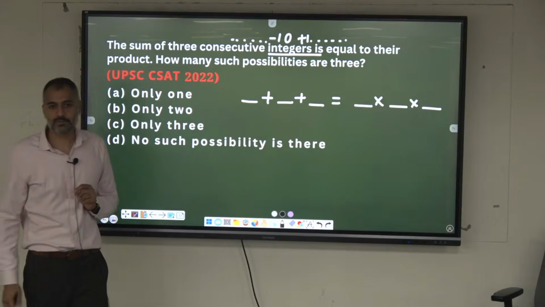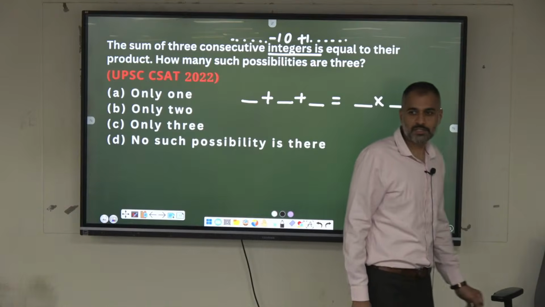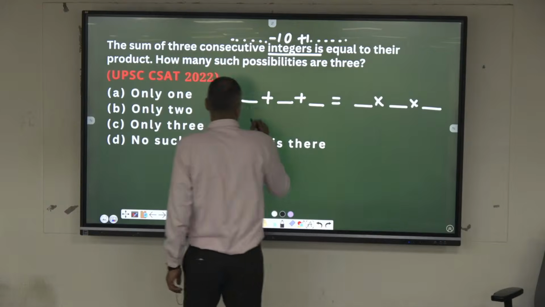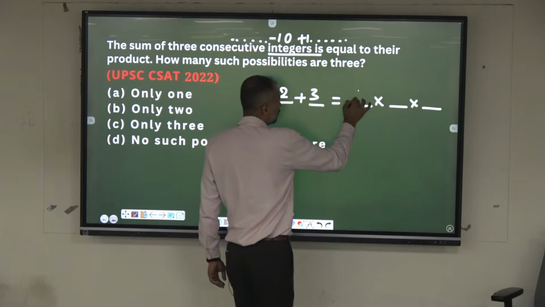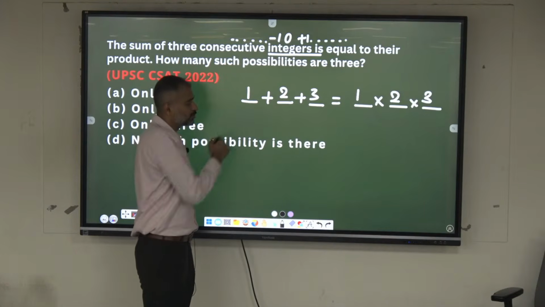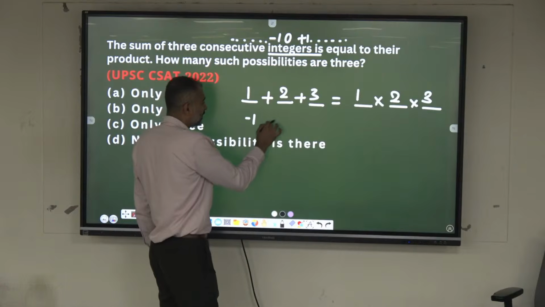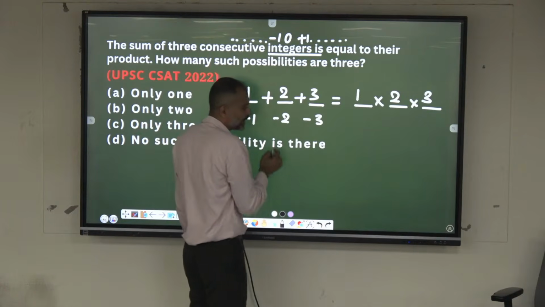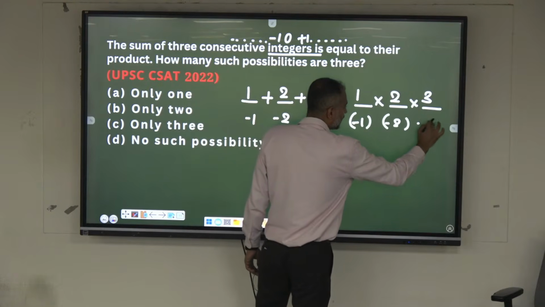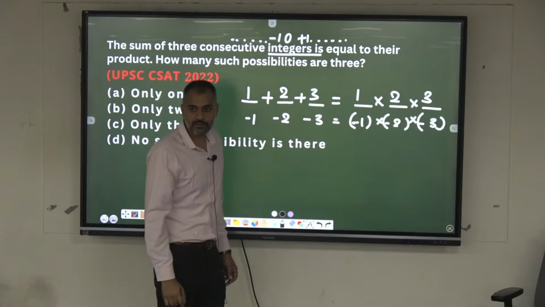How many such possibilities are there? How many such possible cases? She says 1, 2, 3. Is it the same? Yes. 1 plus 2 plus 3, 6. What else? Yeah, -1, -2, -3. Sum is -6. Similarly, -1 into -2 into -3, product is also -6. What else?